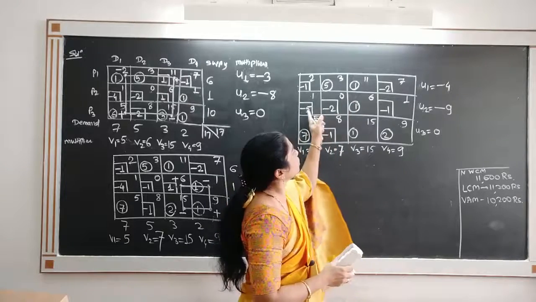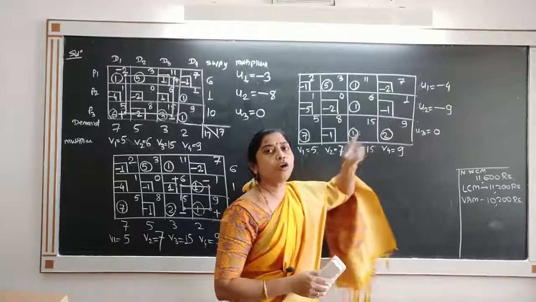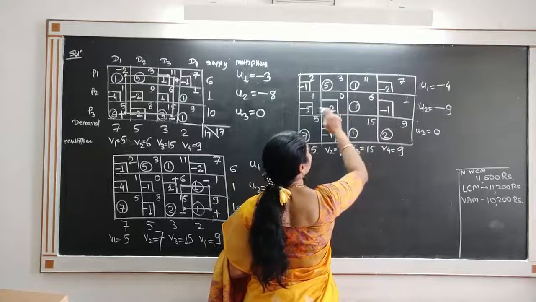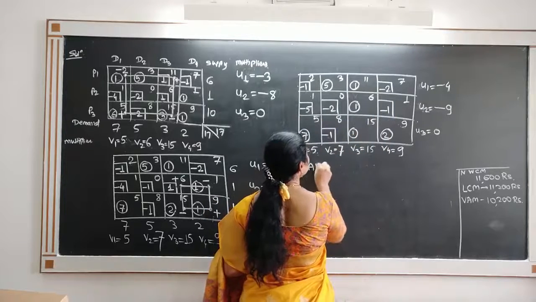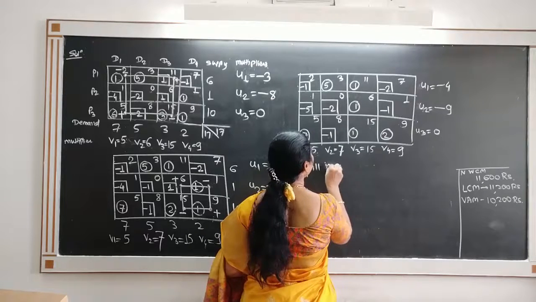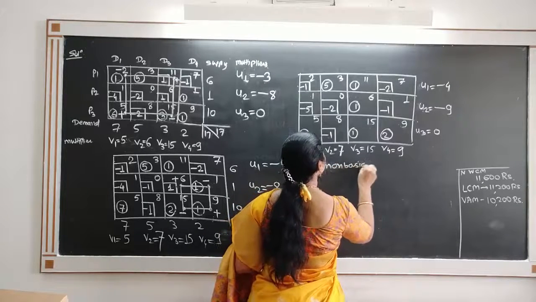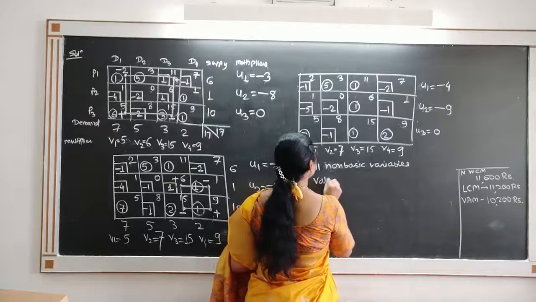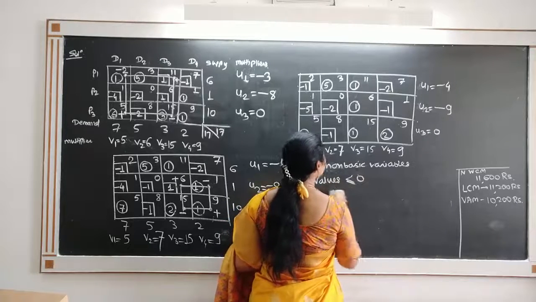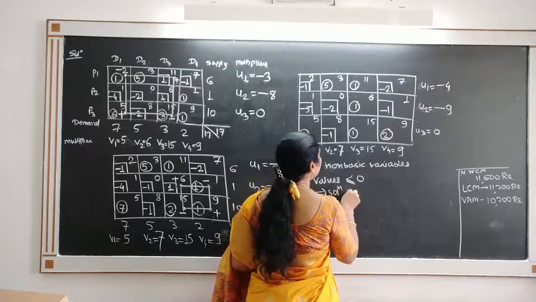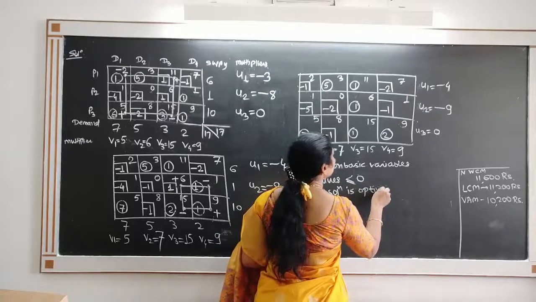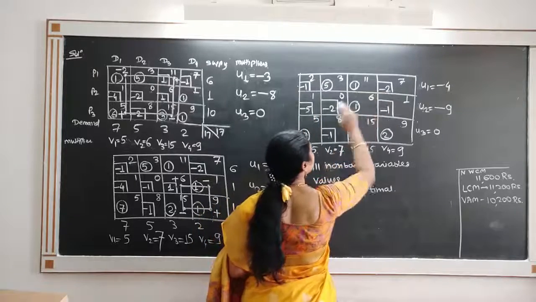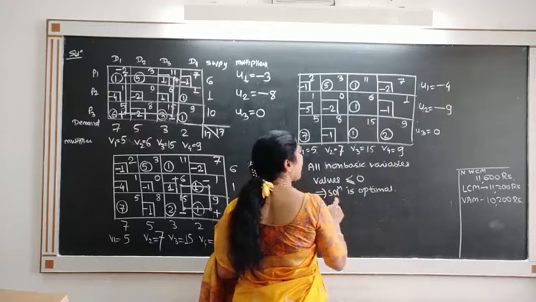Among these non-basic variables, we want the most positive value. But now observe that every square value is negative. So all these non-basic variable values are less than or equal to 0, which implies that the solution is optimal. We want the most positive value, but we never get it here. We do not get a most positive value in these squares, which means that the solution is optimal.